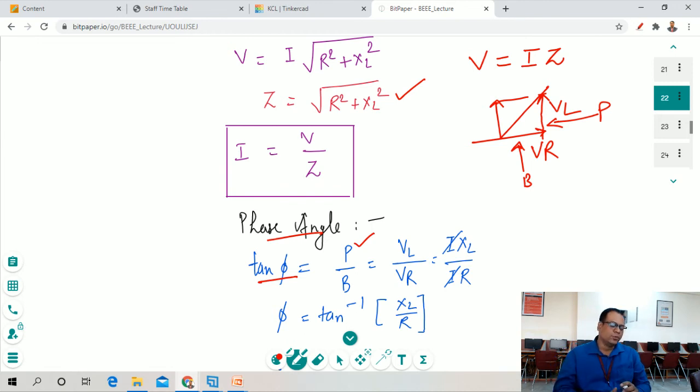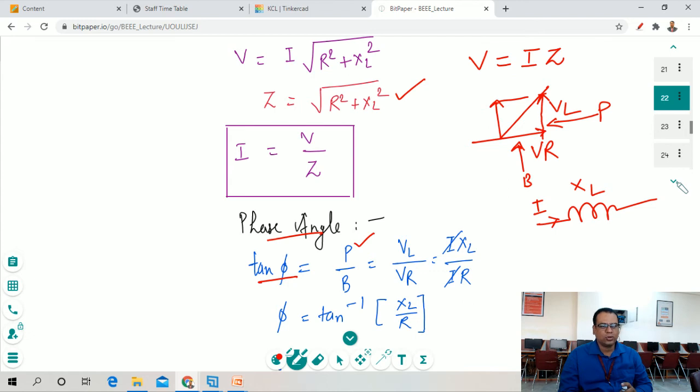So across VL we have the voltage I into XL. So how can you calculate it? This is an inductor, and some current is flowing through this inductor, and the inductor has an inductance, as XL.